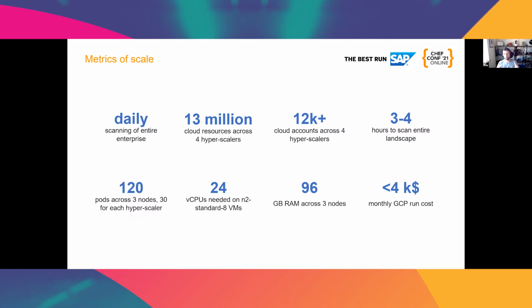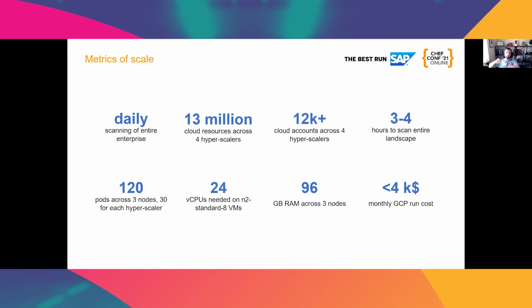But the coolest part about this, I think, is actually that the virtual hardware that's needed is comparatively modest, really. We have currently in our Kubernetes cluster 3 nodes, 30 pods for each hyperscaler, so 120 pods. The account scan jobs are all queued up, and then the pods each take one job off of the queue and run it.